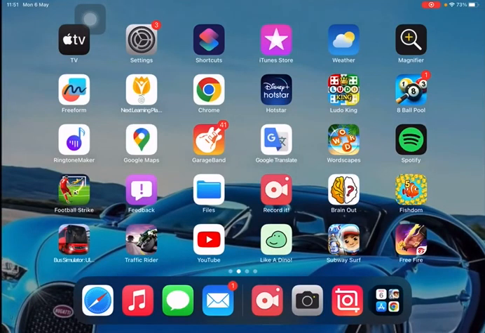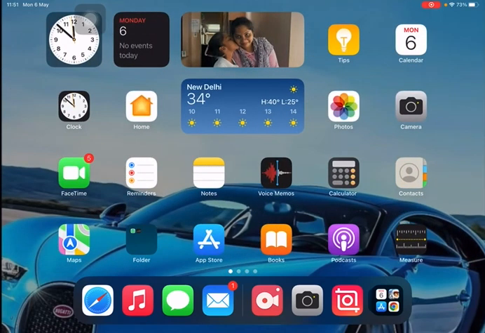Today we are going to make, how to make ringtone in iOS. It can be iPhone or iPad. So right now I'm going to show you how to make ringtones free without any purchasing or PC.